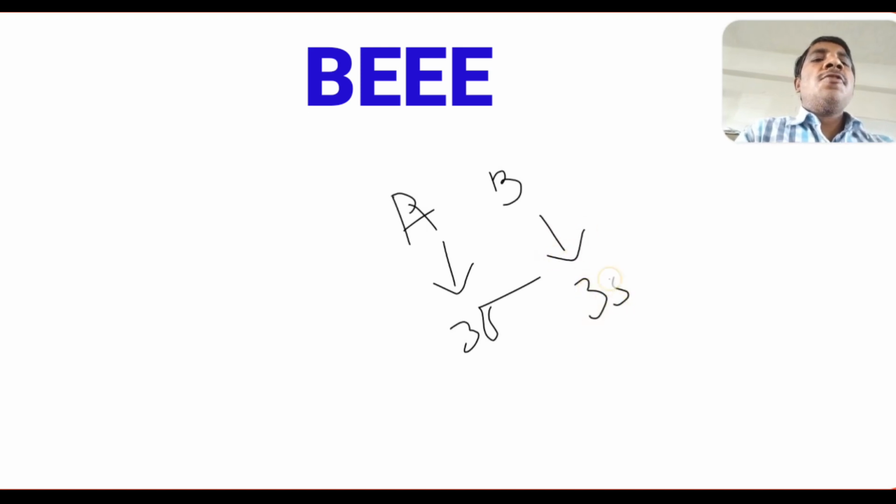From part A and part B you will get questions. Two parts are there. In part A, electrical, 35 marks, and in part B, electronics, 35 marks. You have to answer three questions in each of part A and part B. You have to write in the booklet: half of the booklet will be part A and half will be part B. Don't mix part A and part B. That is the important thing. Let us go for the important questions on BEEE.